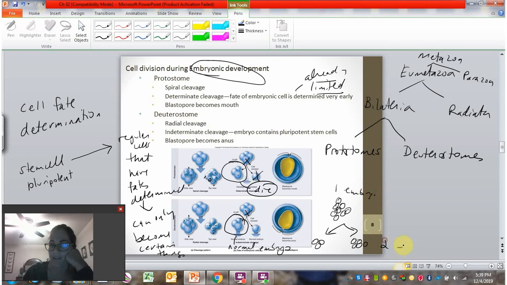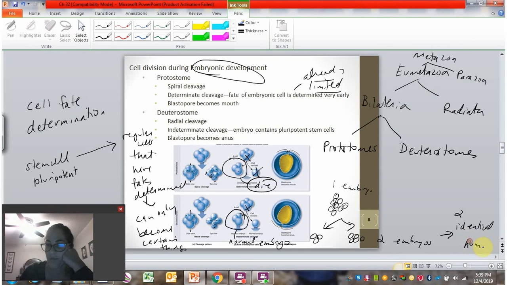It accidentally splits in half and becomes 2 embryos, and this would be 2 identical twins in humans. So humans must be deuterostomes. Identical twinning can only occur in deuterostomes. In protostomes, if the embryo breaks in pieces, then the embryos all die. They're not viable. Again, because the fate of the cells is determined very, very early, whereas in deuterostomes, the fate will be determined later on.